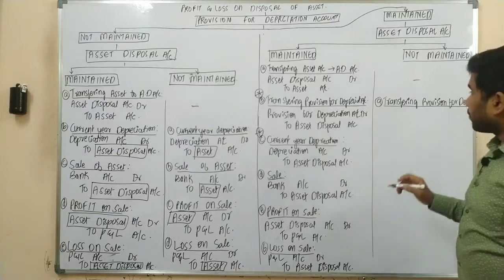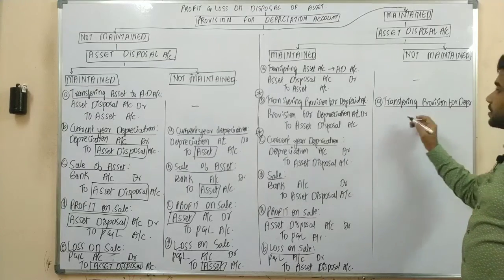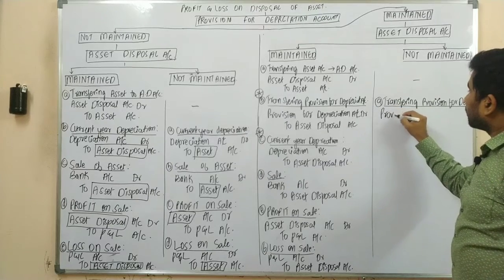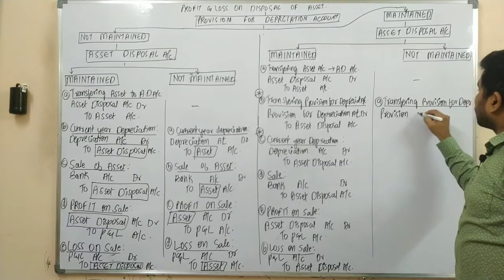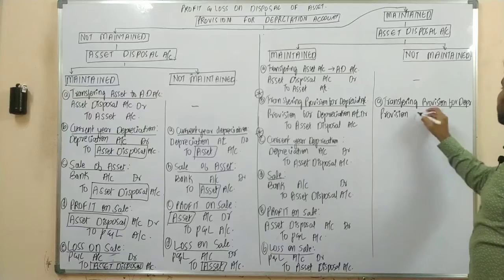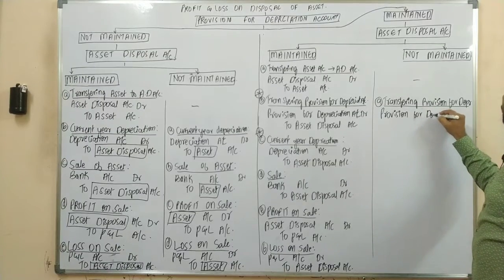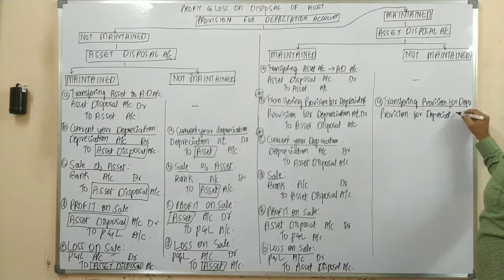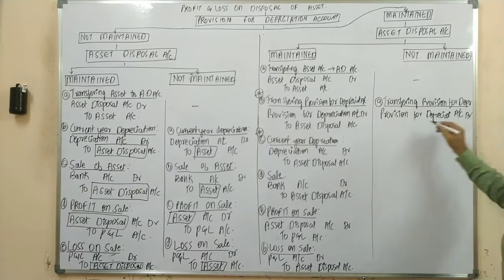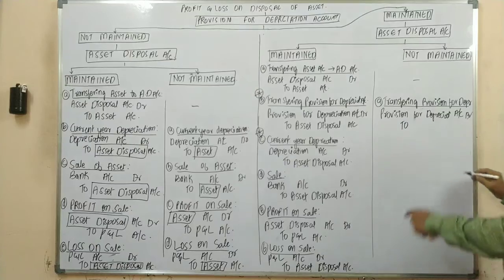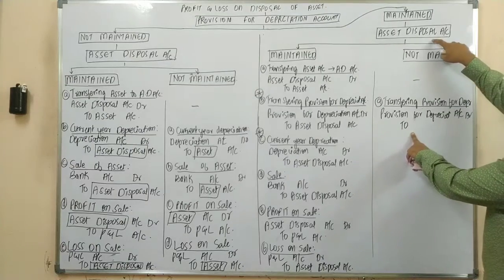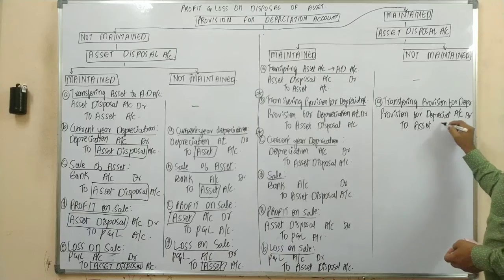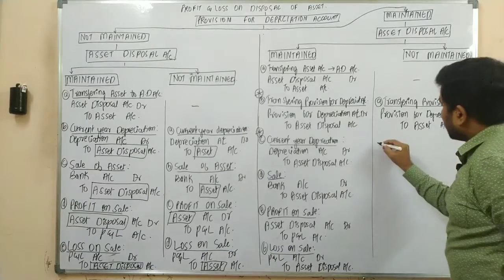So upon transferring provision for depreciation account, what is the journal entry? The journal entry would be provision for depreciation account debit to. Are we maintaining our disposal account? No. So directly it should be to your asset account. So to asset account. Next one.